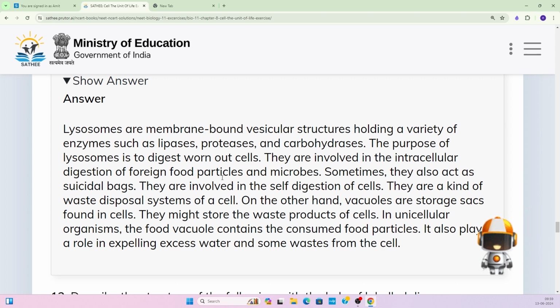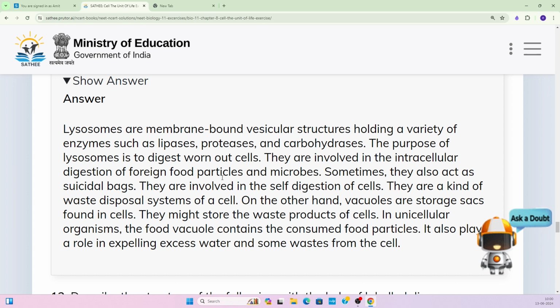Sometimes the cells take foreign particles inside, so all those particles get degraded by these lysosomes. Sometimes they also act as suicidal bags. Sometimes the whole cell gets damaged, so these lysosomes can engulf and digest the whole cell, and that is why they are also called suicidal bags.